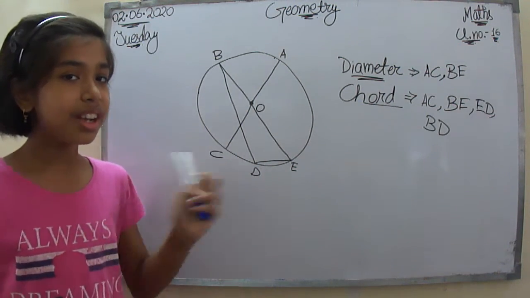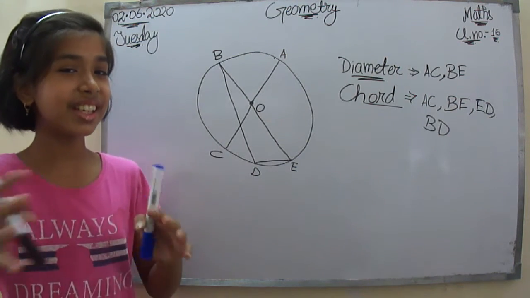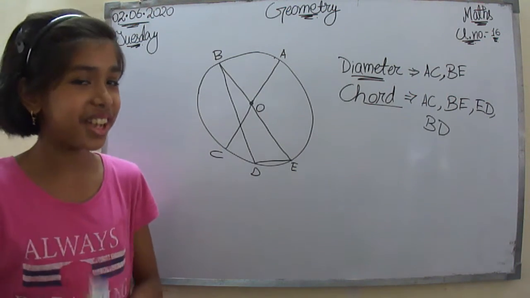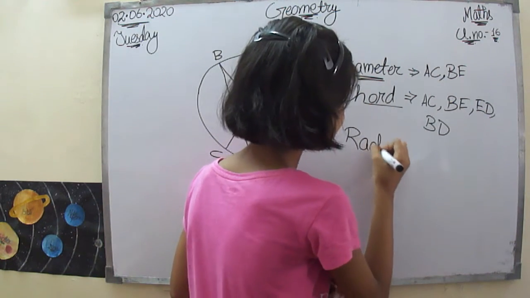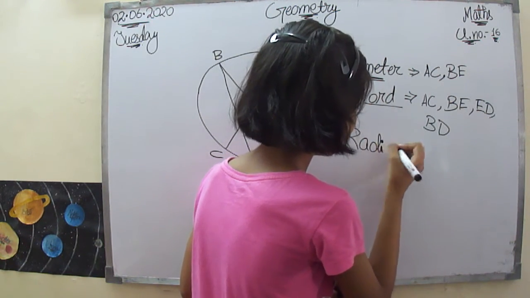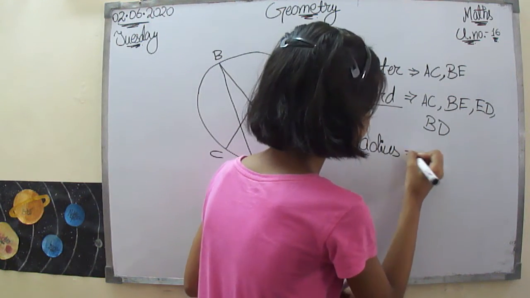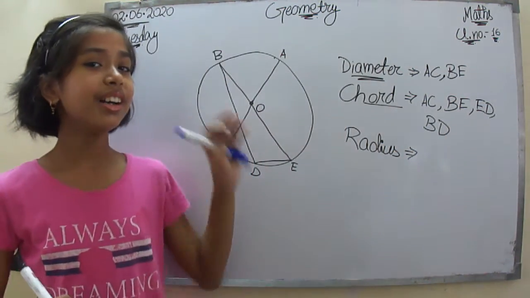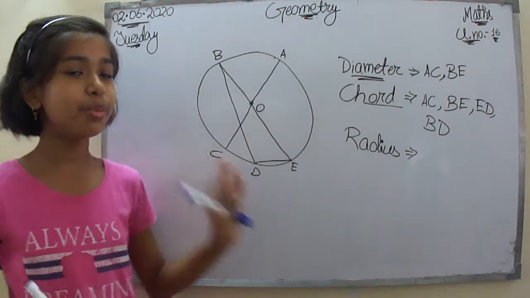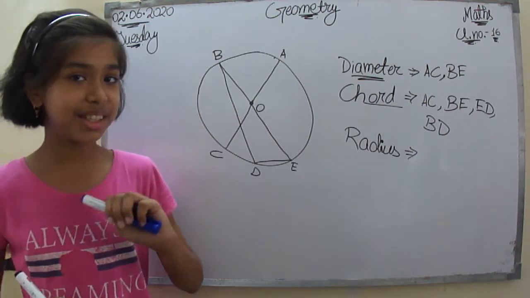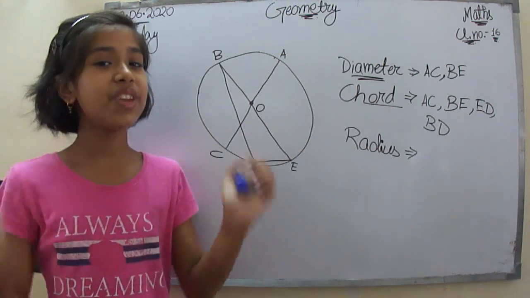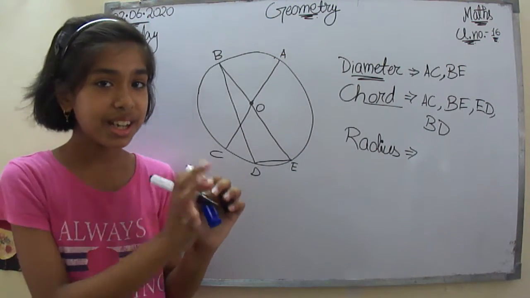Only 4 chords. Now let's spot some radius also. It is going to be interesting. So let's see. So the radius is the line segment from the center to any point on the circumference. So let's see. So O is going to be the center and we will always name the radius with a center.